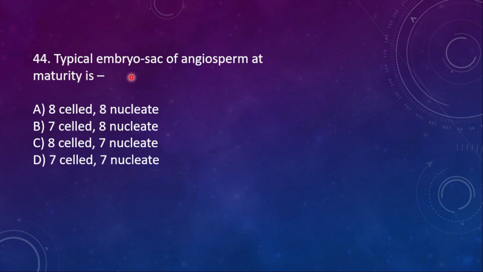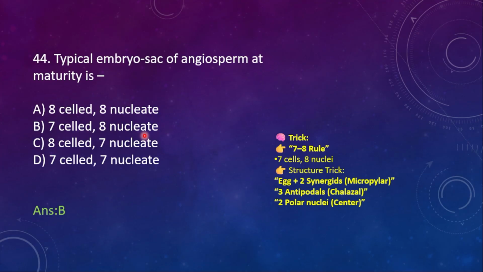44. The typical embryo sac of an angiosperm at maturity is A. 8 celled 8 nucleated, B. 7 celled 8 nucleated. This is correct, so here the right option is option B. Trick: the 7 to 8 rule. Seven cells will be there, eight nuclei will be there.